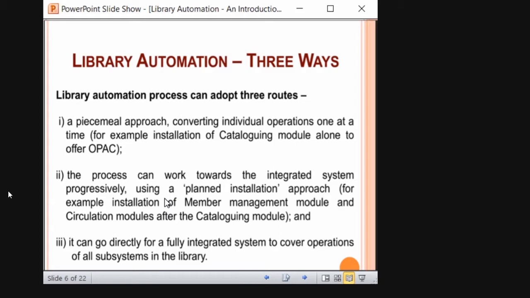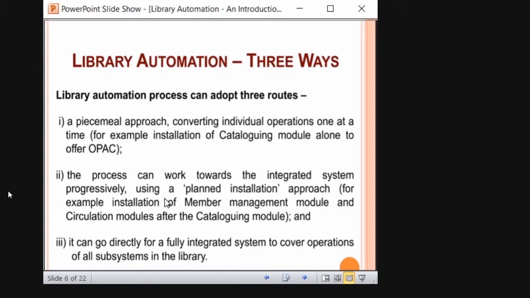And circulation, and then you go up to the cataloging module. So the order should be integrated in such a way that the process is planned to provide effective services, right? It can go directly to a fully integrated system to cover operations of all systems in the library. See, these are the three approaches.